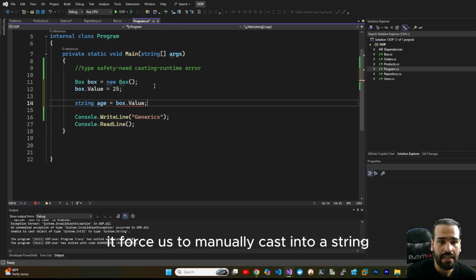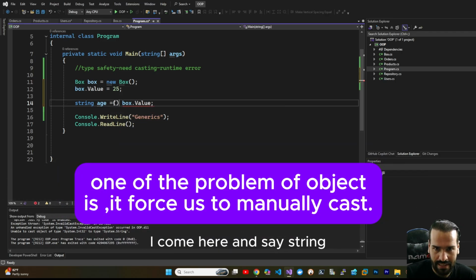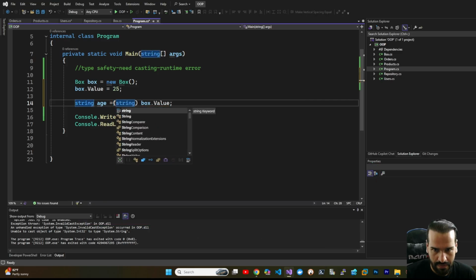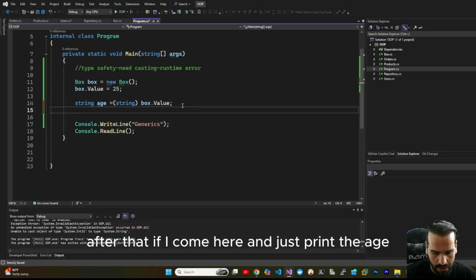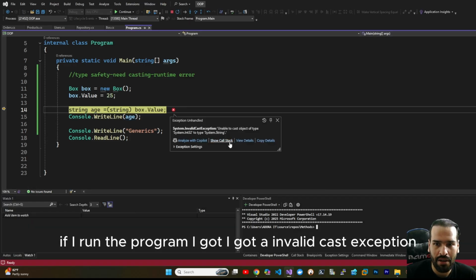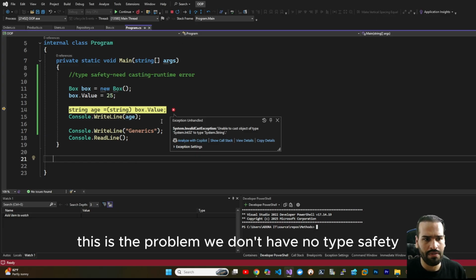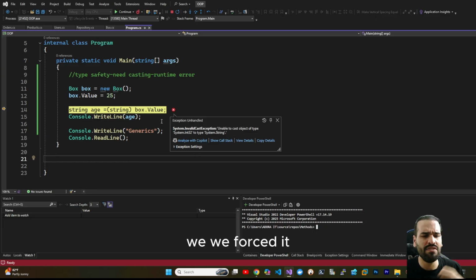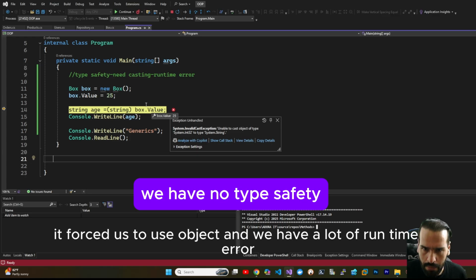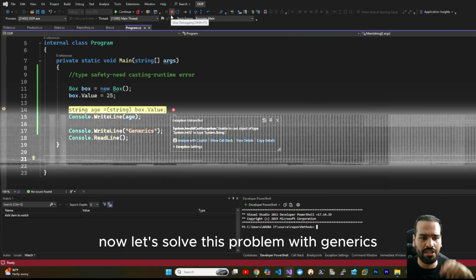Here it forces us to manually cast it to a string, so I say string. After that, if I print the age and run the program, I get an invalid cast exception. That's one of the reasons I don't use object for different types. Here is the problem: we have no type safety. It forced us to use object, and we have a lot of runtime errors. Now let's solve this problem with generics.